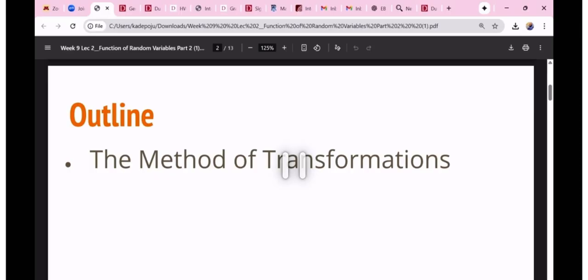I remember on Wednesday, the focus was on the method of distribution function and the method of moment generating function. Let me have a quick recap so that you'll be able to reconnect to this.